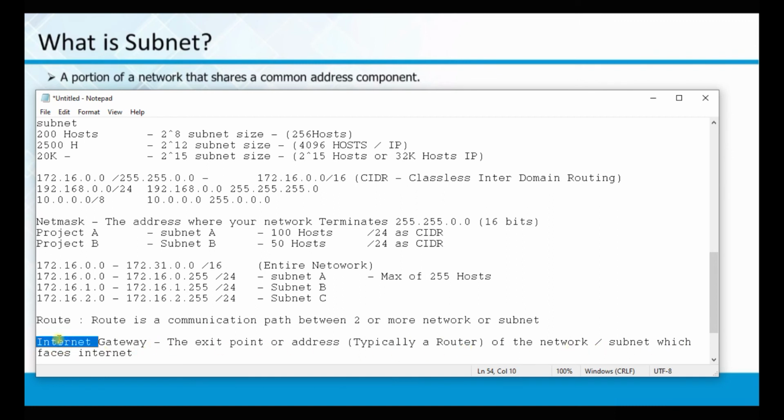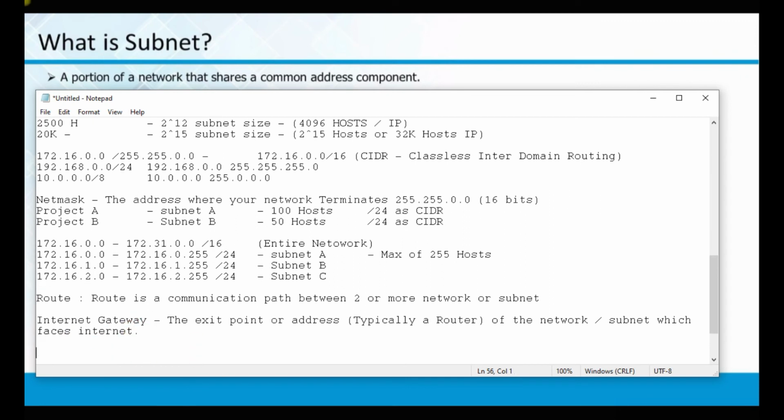When you say internet gateway, it should face the internet. In our exercise, we'll create two subnets and establish a route in between. For subnet A, we'll give a public IP through the internet gateway, whereas subnet B will not have an internet gateway, so it has only a private address, not a public IP.